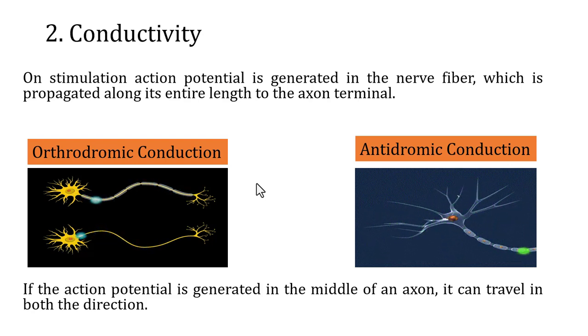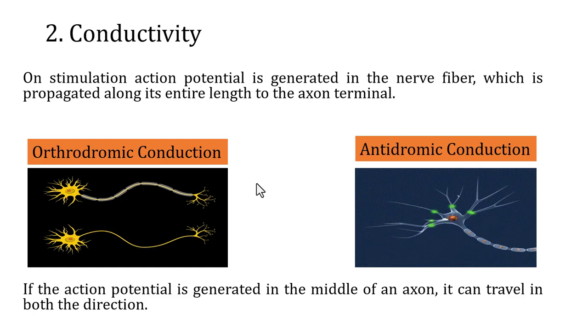But in most of the nerve fibers, nerve impulse travels from cell body towards the axon terminal, right? So, that is referred to as orthodromic conduction. What is orthodromic conduction? It is conduction of nerve impulse from the cell body towards the axon terminal.